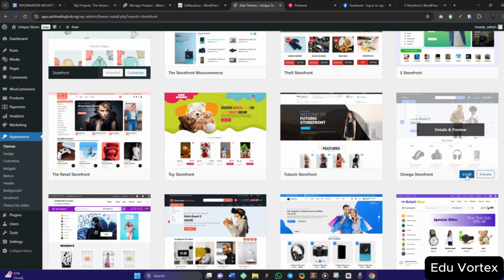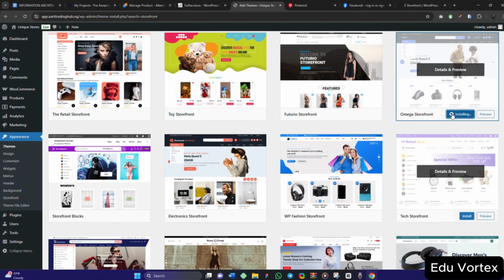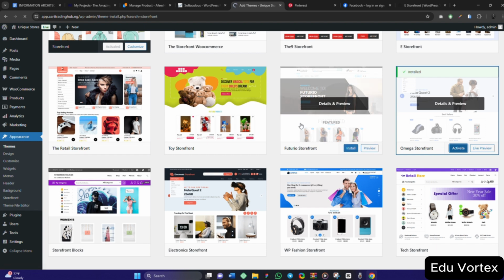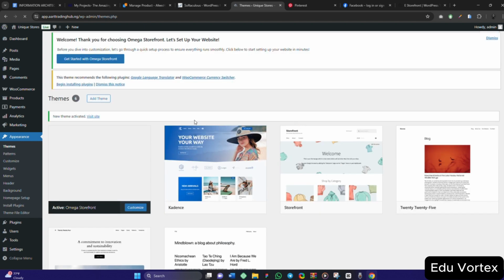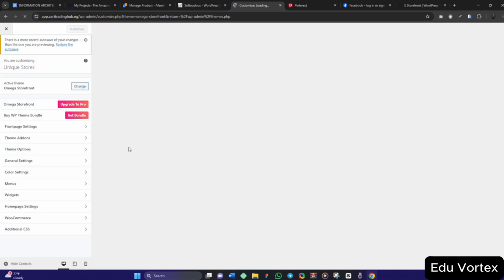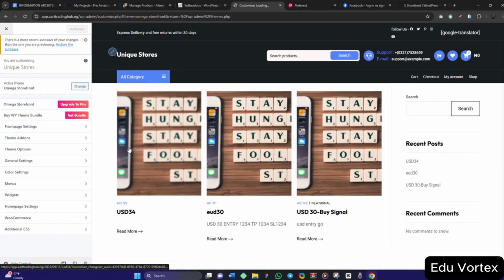Let me check this Omega Store theme. Let me see if the customizing will be easy, and if it has a lot of options that I can use. So I'm going to try this now. I'm going to click on customize to try it. If it gives me what I'm looking for, fine, I'm going to use it. But if it doesn't, I'm going to switch to Cadence.